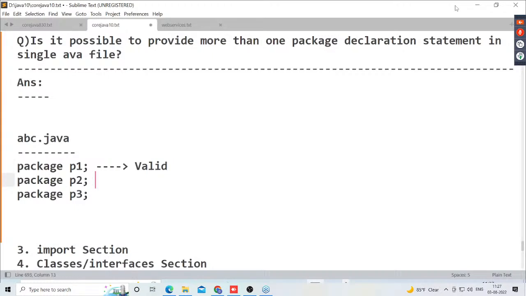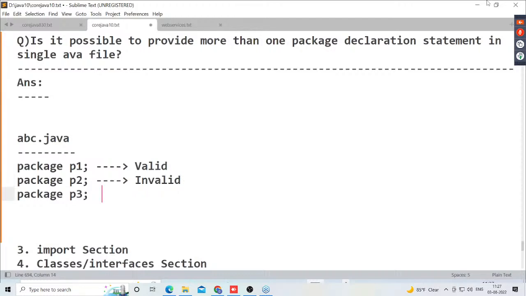Then what about the second one here? Valid or invalid? Invalid. Why is it invalid, guys? Now tell me. The package statement must be the first statement. But here the package P2 statement is the second statement. So it is not valid here.